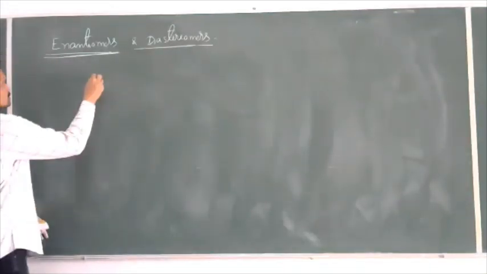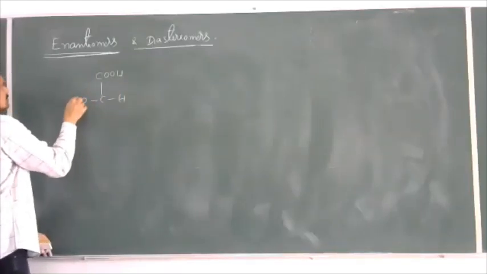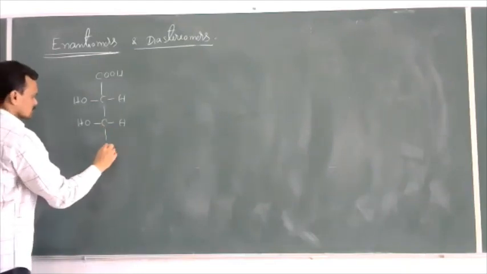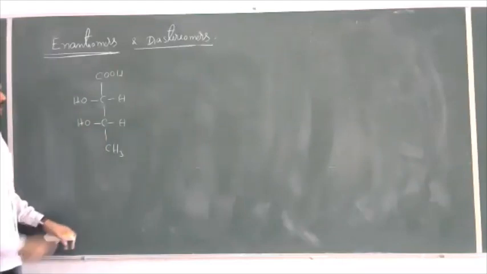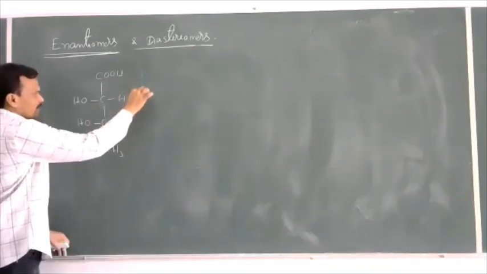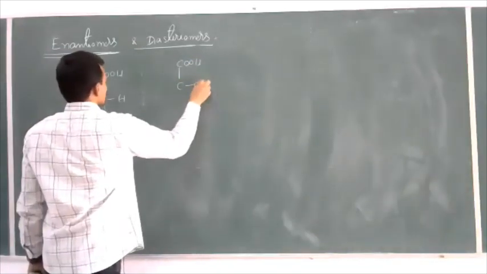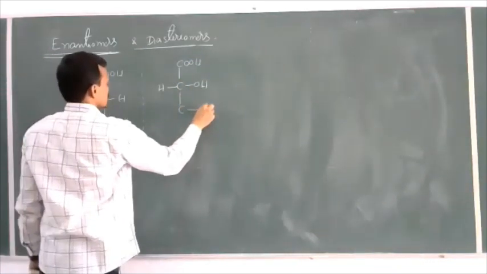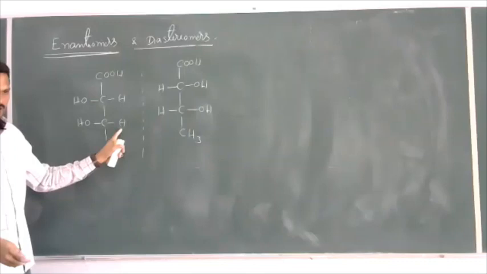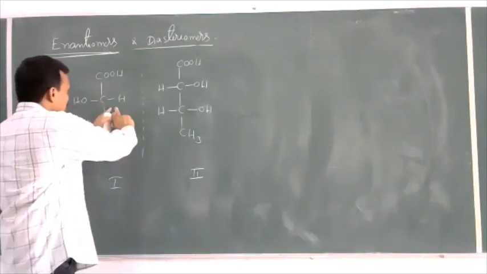Let us see one more example here. COOH, CHOH, CH3. This is nothing but 2,3 dihydroxybutanoic acid. Now, I'll take the mirror image of this compound. Then what will we get here? COOH, C, OH, H, C, OH, H, CH3. This is the mirror image of this compound. Let this be the first one, and let this one be the second one. Now, the same molecule I represent in one more way here.